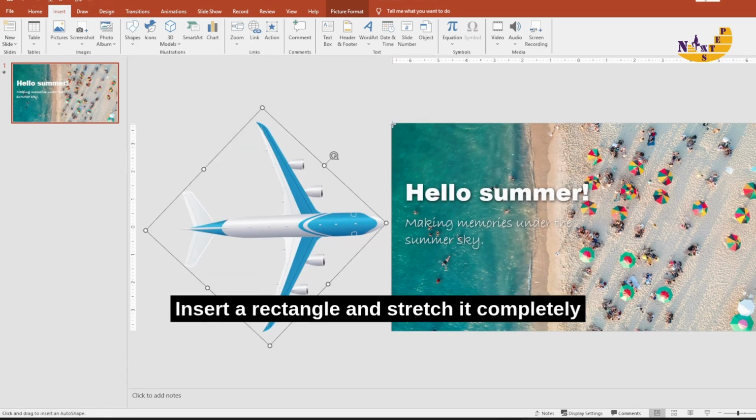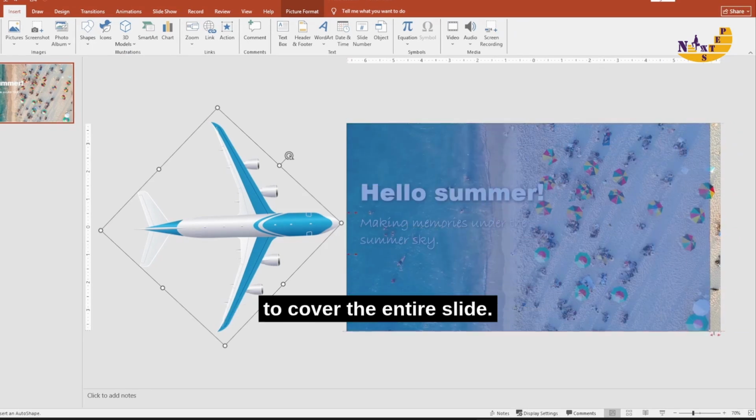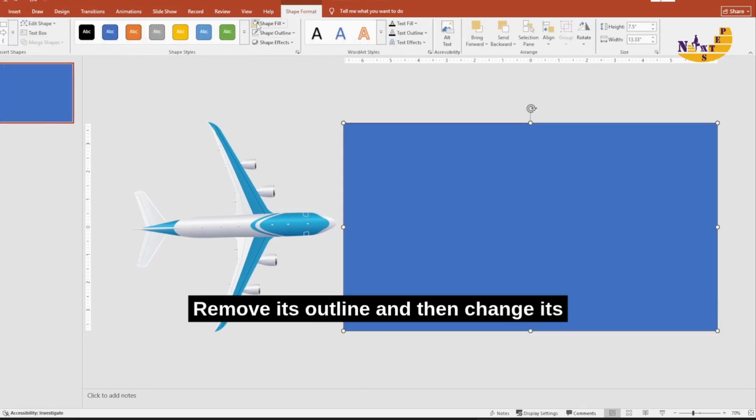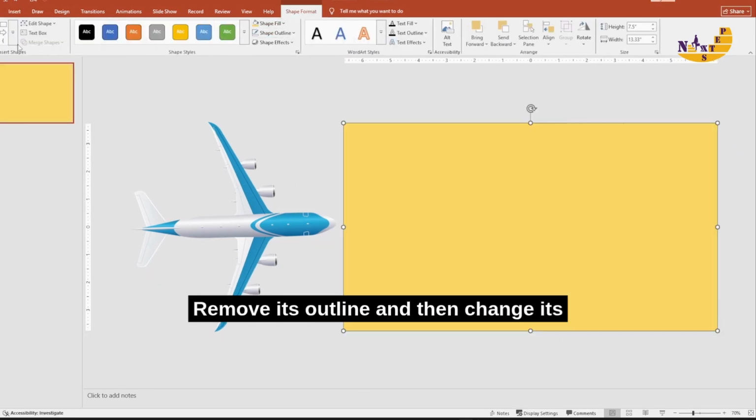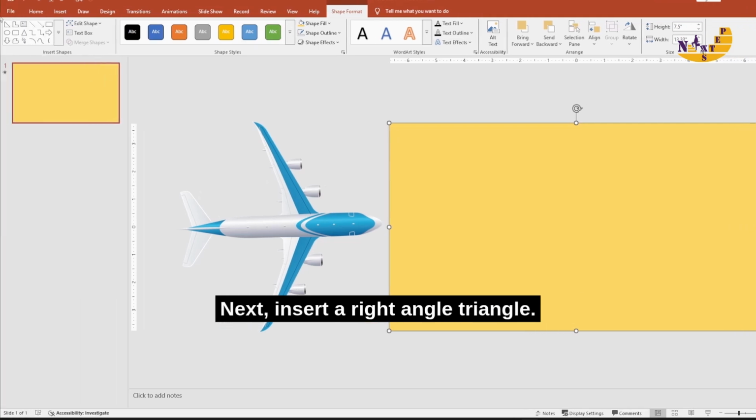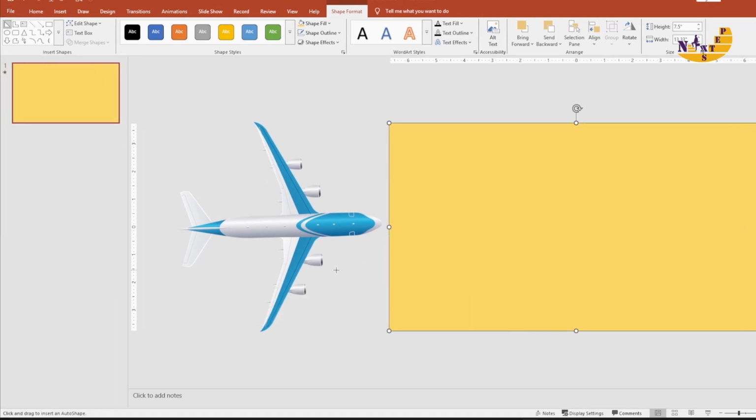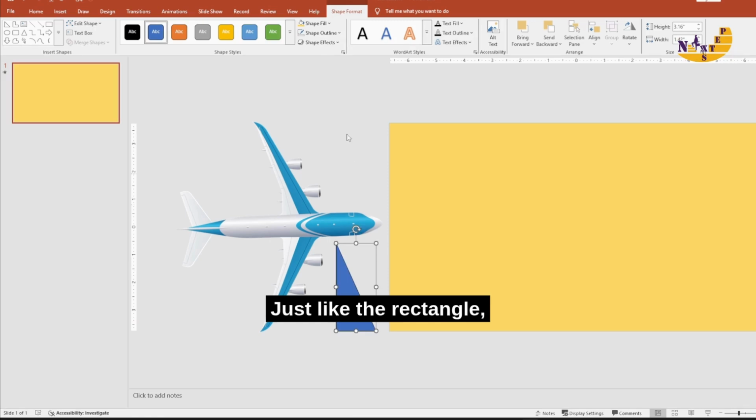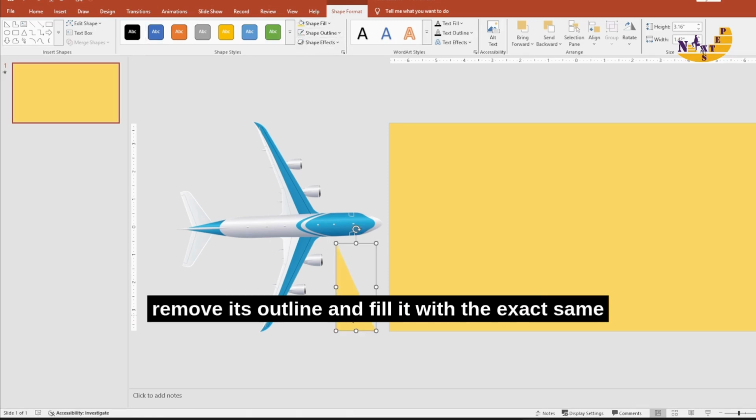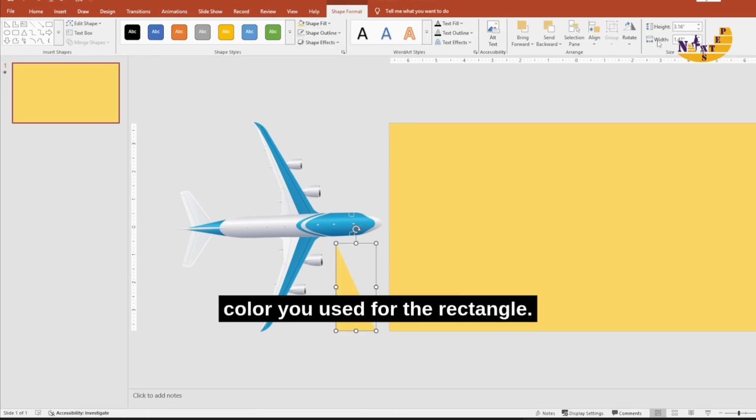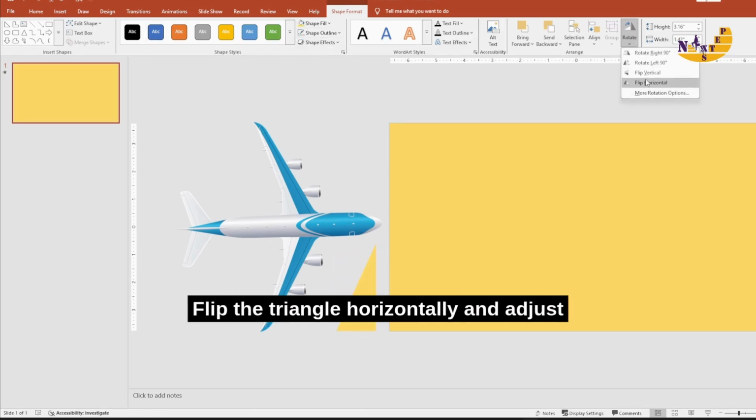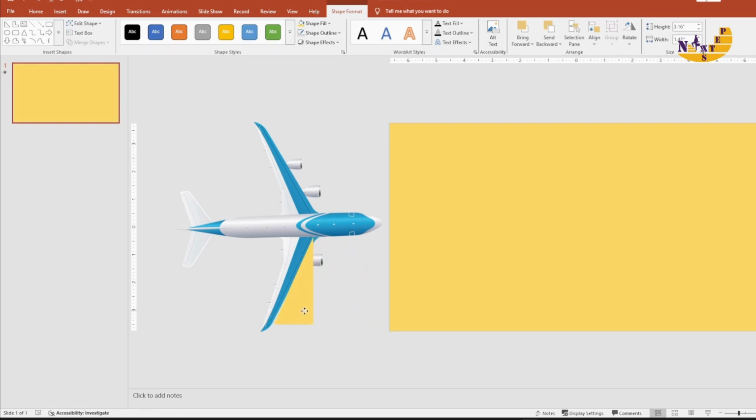Insert a rectangle and stretch it completely to cover the entire slide. Remove its outline and then change its fill color. Next, insert a right angle triangle. Just like the rectangle, remove its outline and fill it with the exact same color you used for the rectangle. Flip the triangle horizontally and adjust its position.